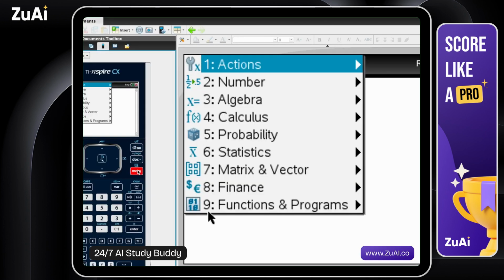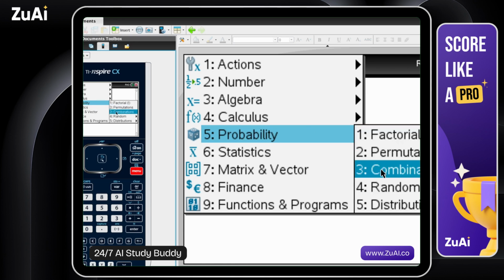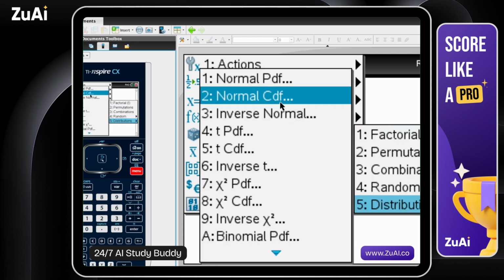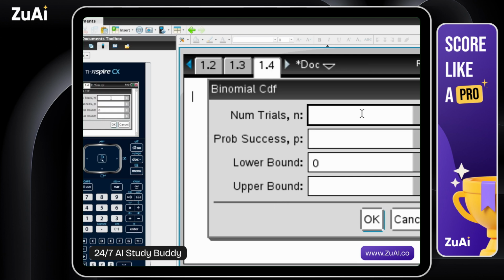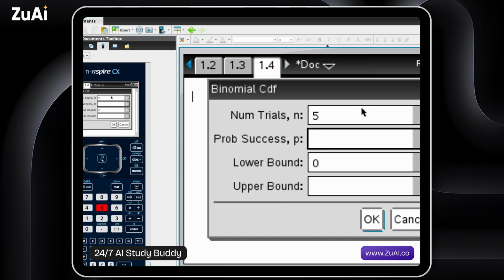Menu, probability, we have distributions, and here we have a binomial distribution. Number of trials, in this case, is 5. Probability of success, we're defining success as her car not starting. Lower bound is 3, and upper bound is also 3, because we want exactly.